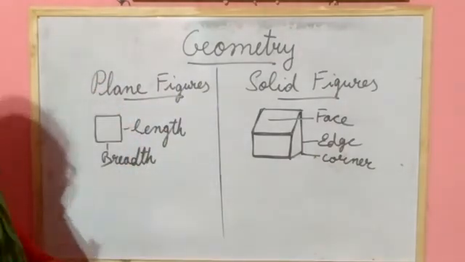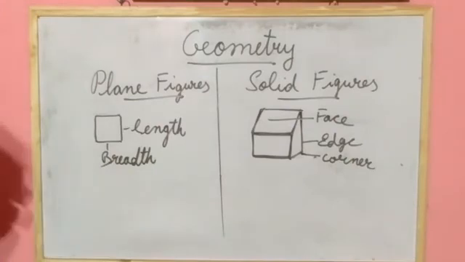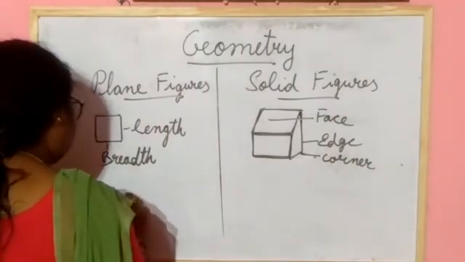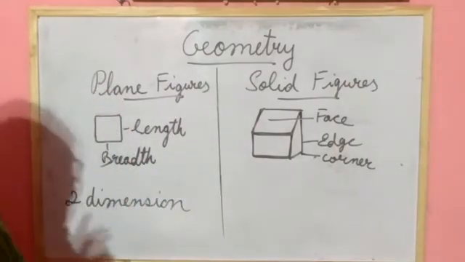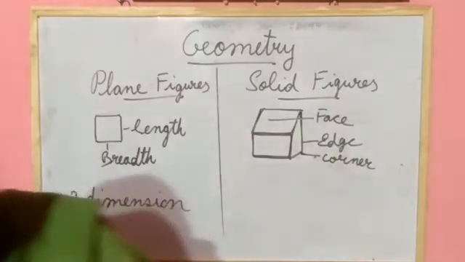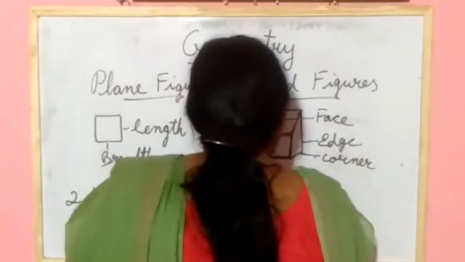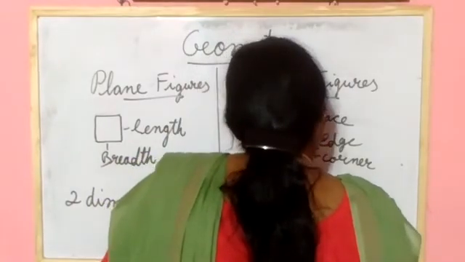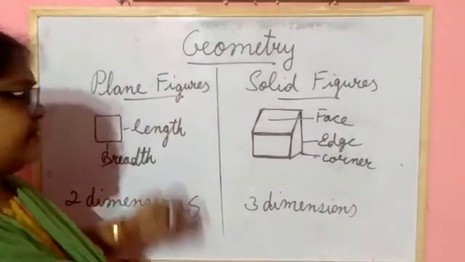Plane figure has 2 dimensions and solid figure has 3 dimensions.